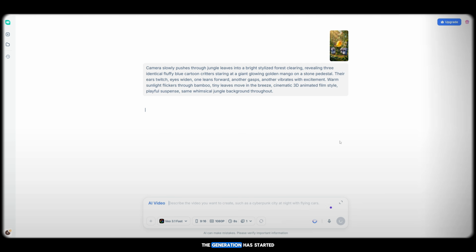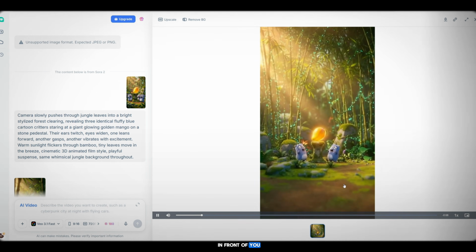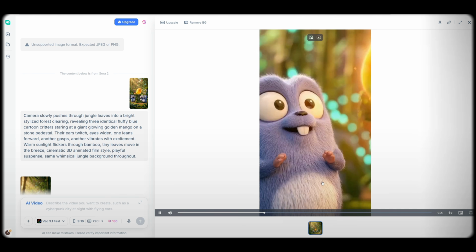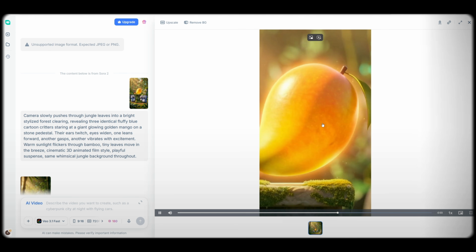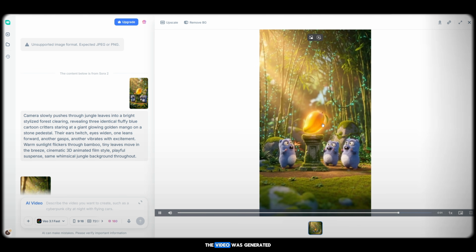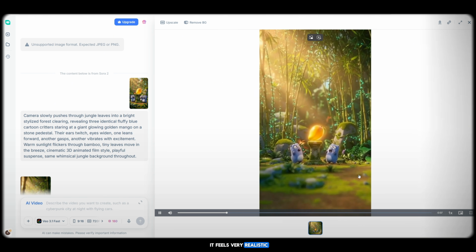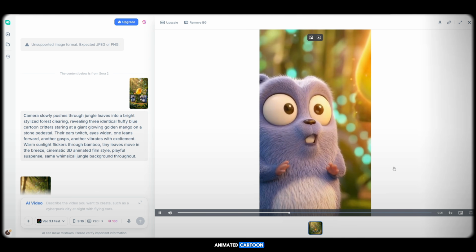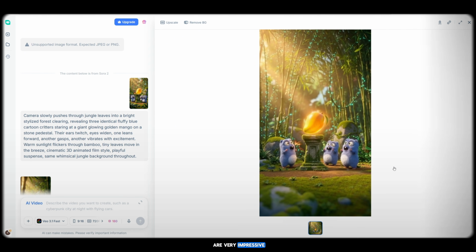As you can see, the generation has started, and within a short time, your video will be ready. Now here is the result in front of you. The video was generated in around 2 to 3 minutes. You can preview it, and as you can see, the result looks amazing. It feels very realistic, almost like a real animated cartoon. The motion, visuals, and overall quality are very impressive.